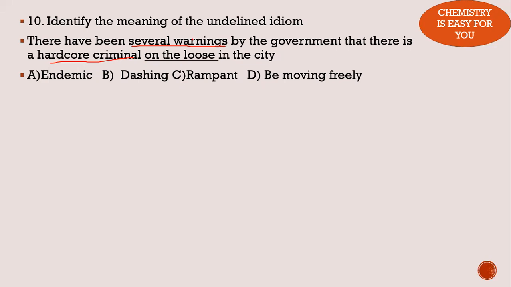And if a criminal is dashing, why would there be a warning? Dashing means super stylish. If a criminal is very stylish, we don't have to be worried. That is not our thing. Rampant, yes. Think about this: if a criminal is moving freely around the city, that would be dangerous for us. In such a case, there will be a warning by the government. So this is a very direct question. In all these kinds of questions where a sentence is given, try to identify the operating word. Here the operating word is the warnings given about a criminal. If a criminal is moving freely in the city, only then would the citizens be given some warnings. So this is how you have to work out this question.